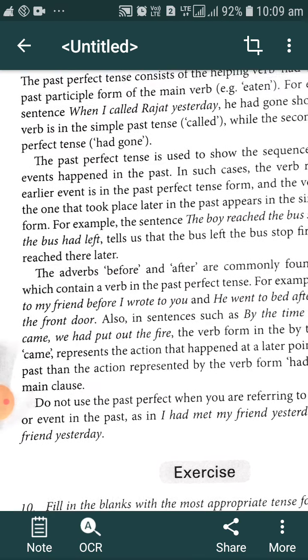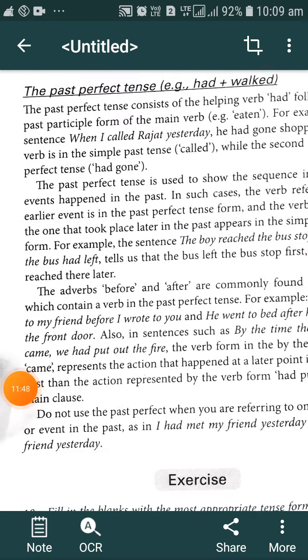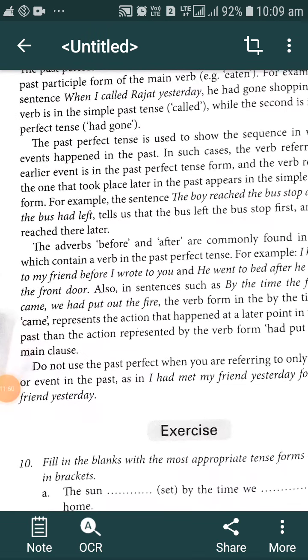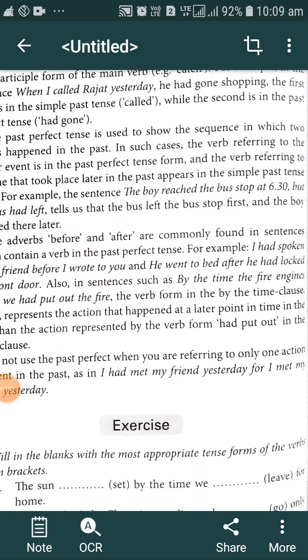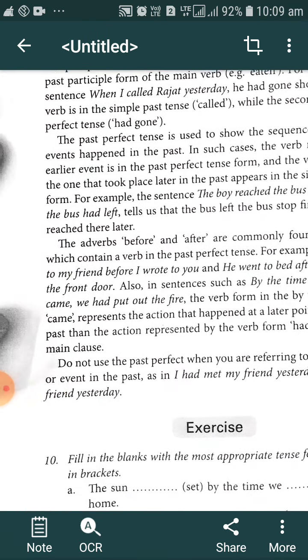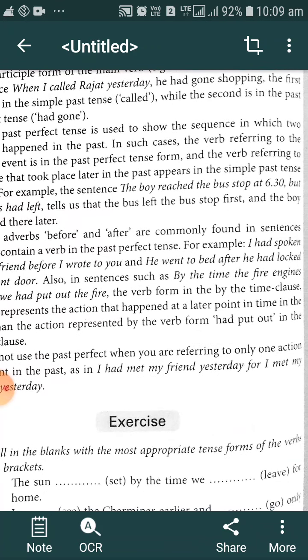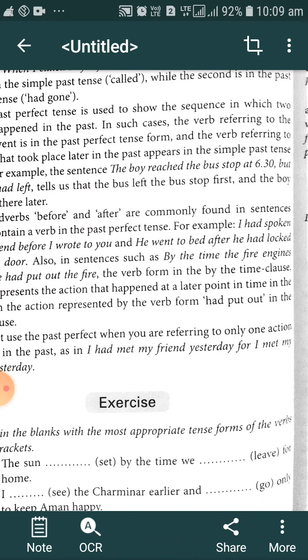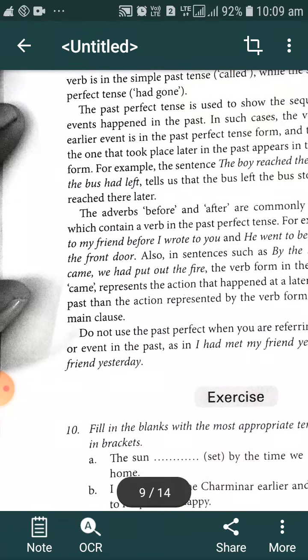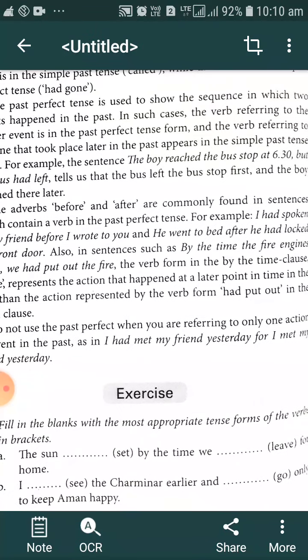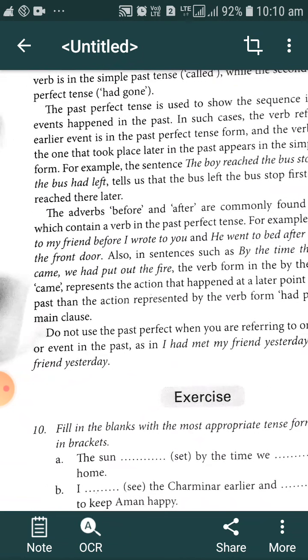Then there is some information about the preposition adverb. The adverbs before and after are commonly found in sentences which contain a verb in the past perfect tense. For example, I had spoken to my friend before I wrote to you. Here, the action of speaking to the friend had happened earlier, and the action of writing to the friend happened later.